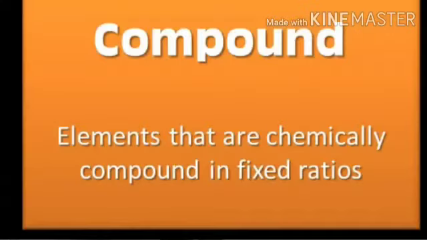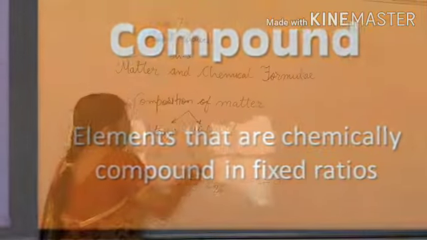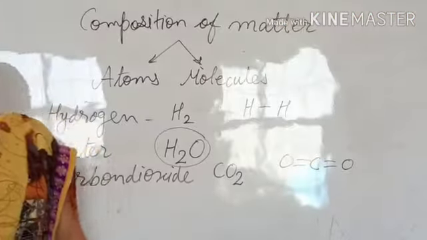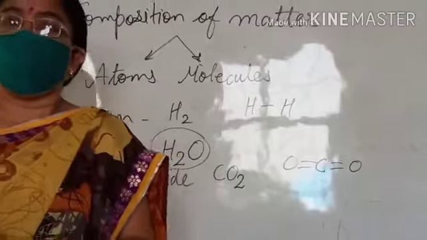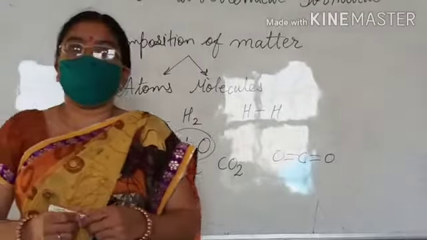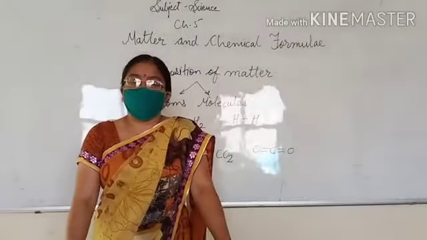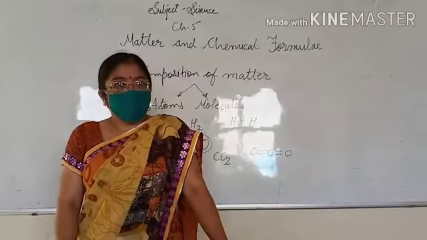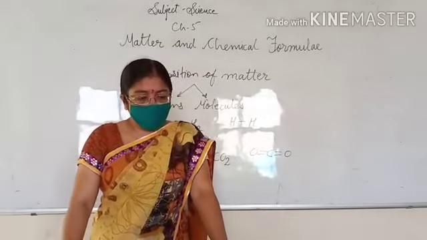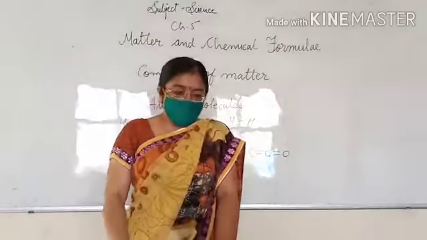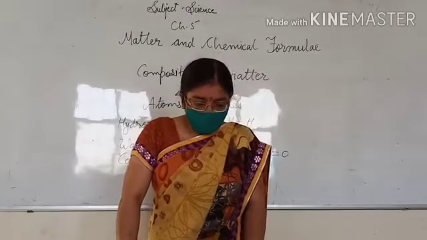Now, the next type of pure substance is compound. A compound is a substance that is formed when two or more elements combine chemically in a definite ratio. Take the water molecule: you can take it from anywhere, for example from ocean water, distilled water, or rainwater. A water molecule always has two hydrogen atoms and one oxygen atom, combined in this definite ratio only, that is 2:1.